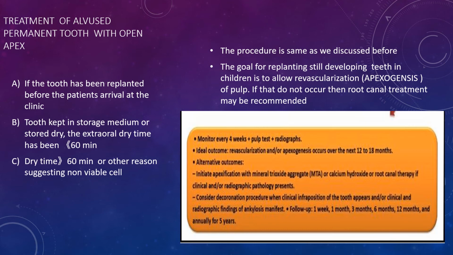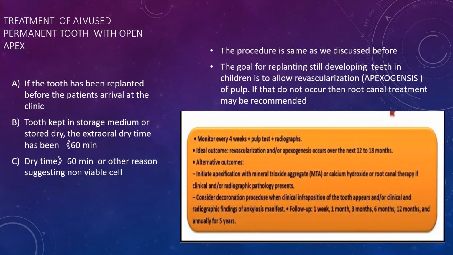We should monitor the teeth every 4 weeks with a pulse test and a radiograph. Now the ideal outcome is the revascularization or the apexogenesis, which occurs over the next 12 to 18 months. The alternate outcome is that we can initiate apexification.